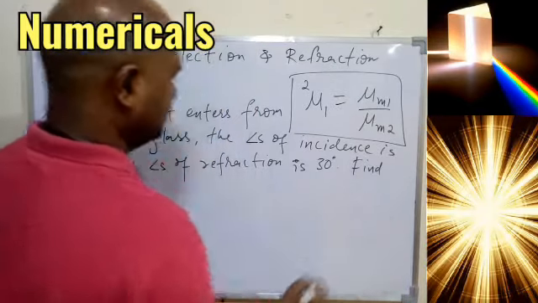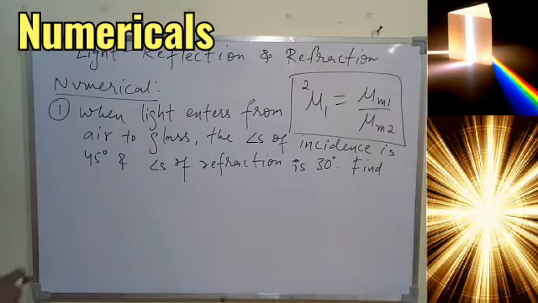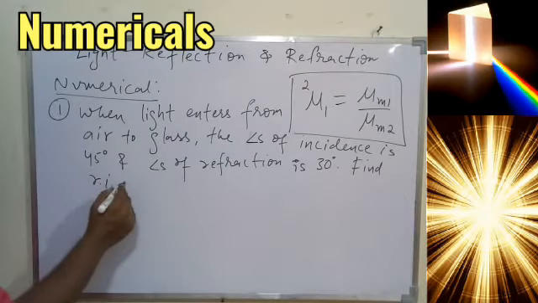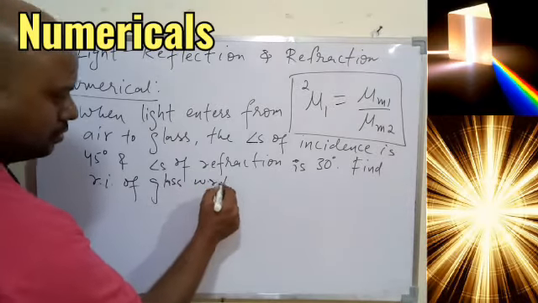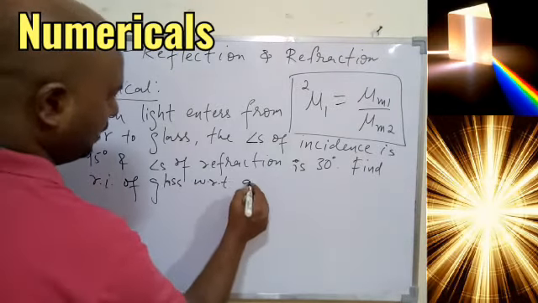Find refractive index of glass with respect to what? Air.